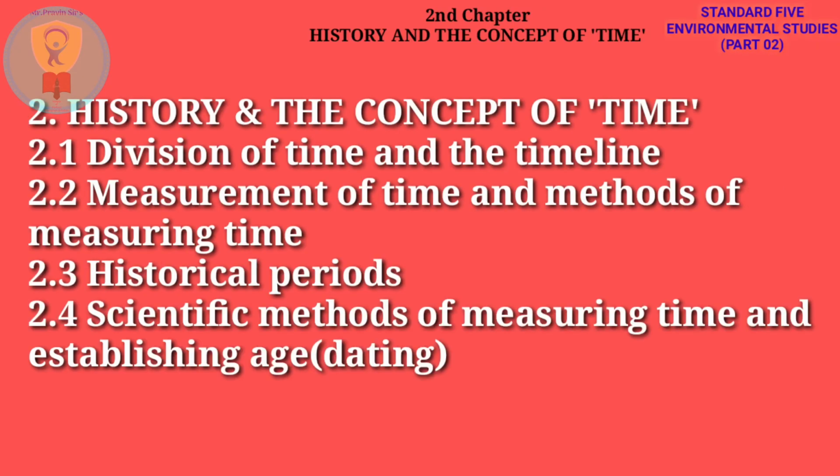So students, in the first part of this video we learned point 2.1, division of time and the timeline. In this video we learned point 2.2, measurement of time and methods of measuring time, 2.3, historical periods, and lastly 2.4, scientific methods of measuring time and establishing age, that is dating. Okay, have you understood?